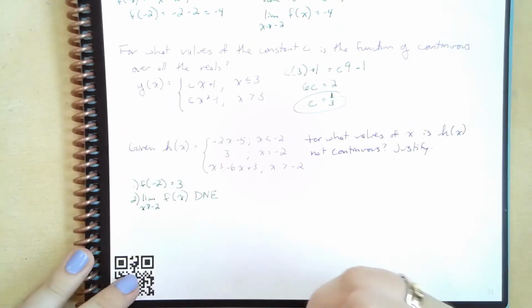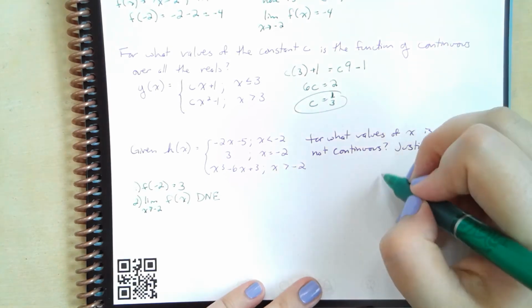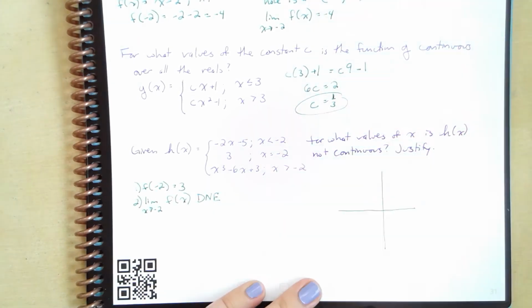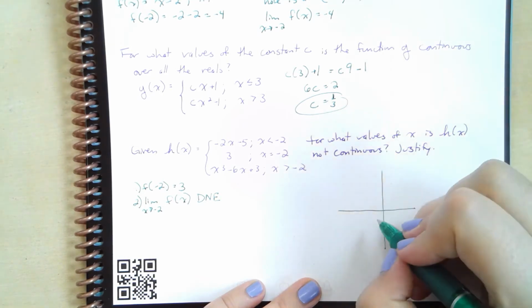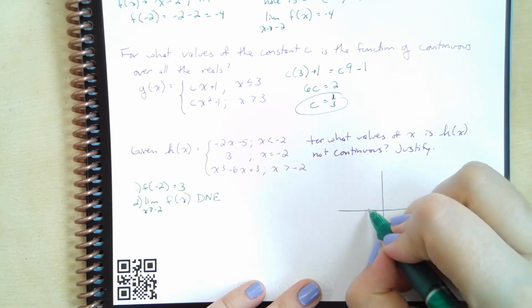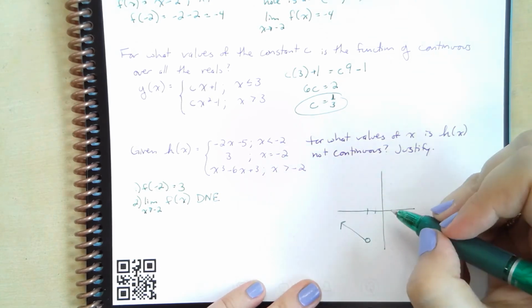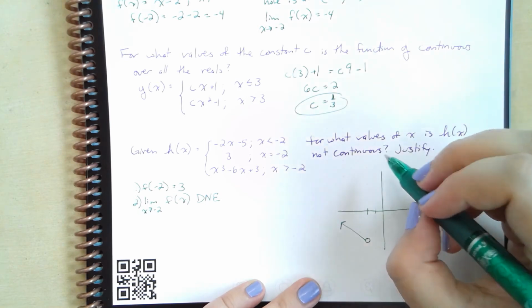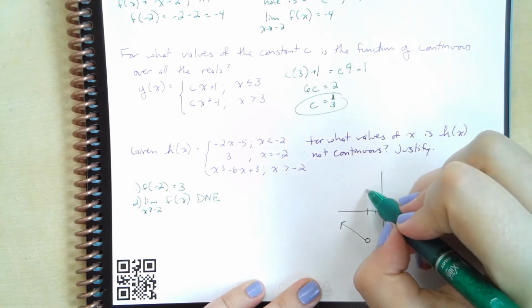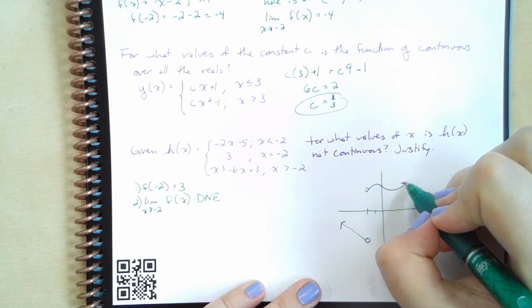And we can see that if we graph that, and I've kind of already graphed it, but I'll just give it to you right here. If we graph this, we're going to see that negative 2x minus 5 is going to be down here and kind of go up forever. And x cubed minus 6x plus 3, that's going to be about here and kind of go out forever.